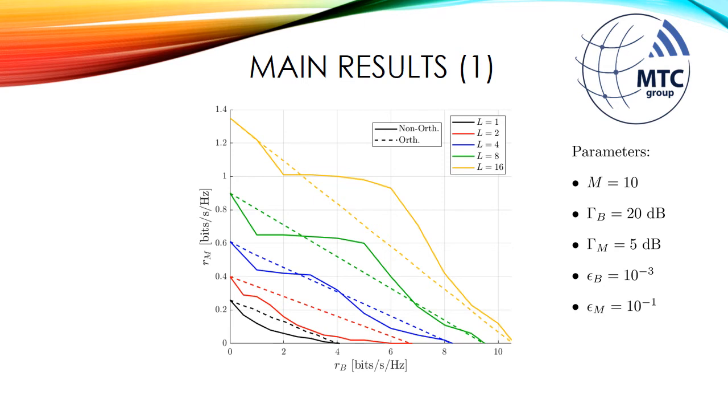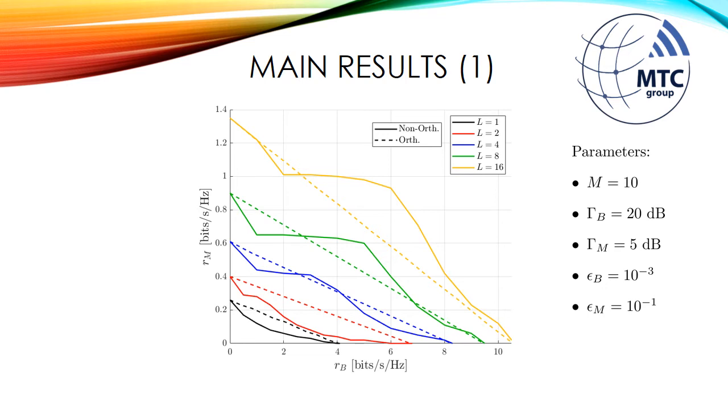Then we also set the reliability requirements of 10 to the power of minus 3 and 10 to the power of minus 1 for eMBB and mMTC respectively. The continuous curves correspond to the non-orthogonal slicing, the dashed curves to the orthogonal one, and we plot these results for increasing numbers of receiving antenna elements at the base station.